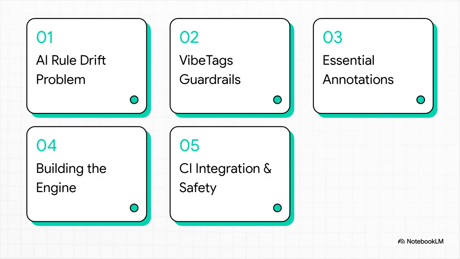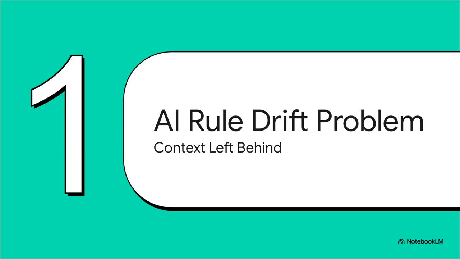All right, here's our roadmap for today. We'll start with the AI rule drift problem, then look at VibeTags and code-defined guardrails. Third, we'll cover essential guardrail annotations, then move into building the rules engine, and finally wrap up with CI integration and safety. Let's kick things off with Section 1, the AI rule drift problem, or what happens when context gets left behind.